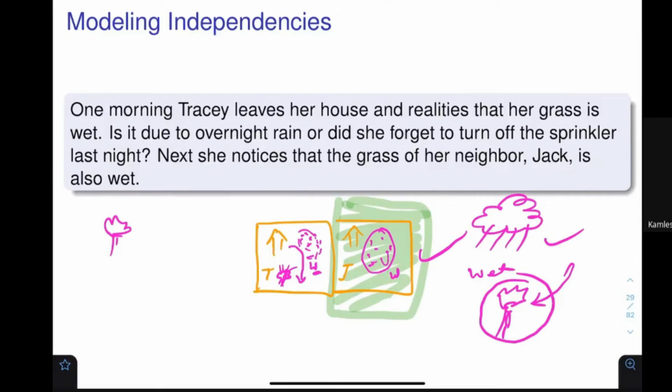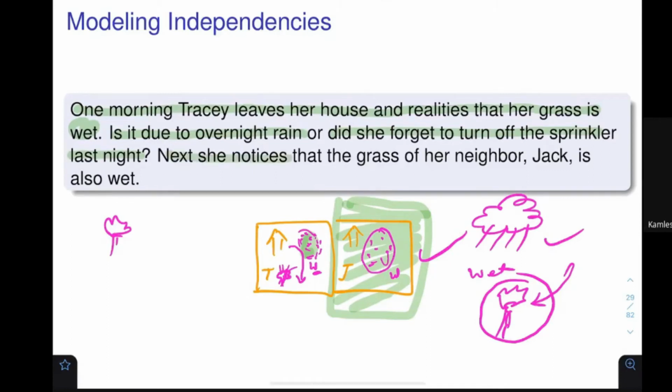Okay, everybody understand this story? Let me read it for you. One morning, Tracy leaves her house and realizes that her grass is wet. Is it due to the overnight rain, or did she forget to turn off the sprinkler last night? This is the question she has.